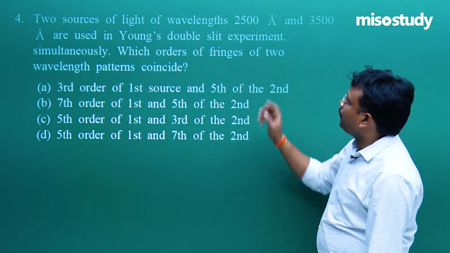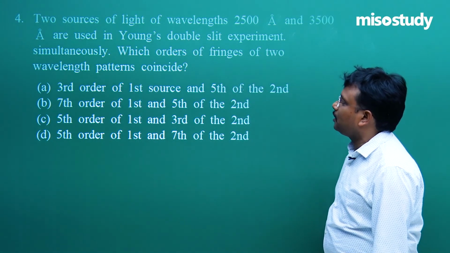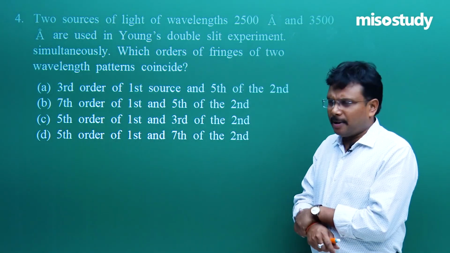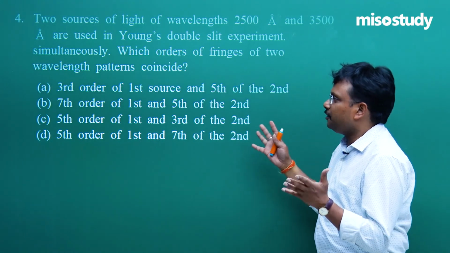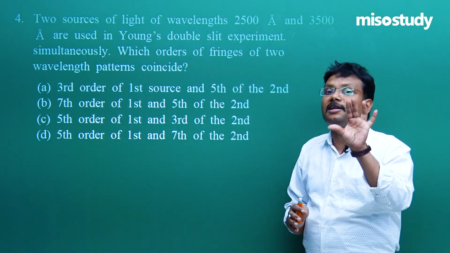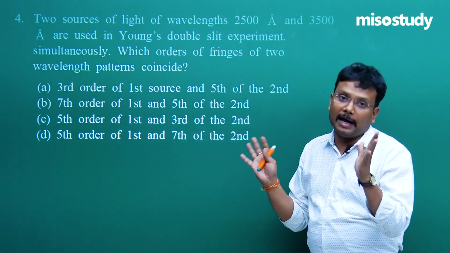Which orders of fringes of the two wavelength patterns coincide? Now, what exactly is this question? I am unable to understand. It is very difficult to visualize. That's why in the second question I created that simple diagram.